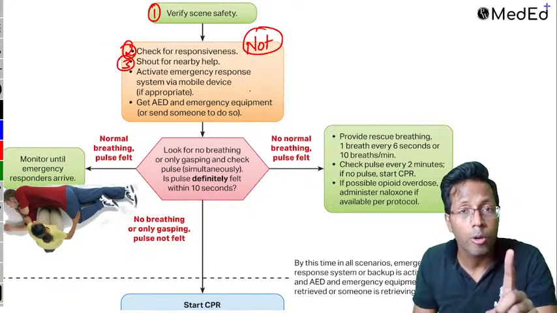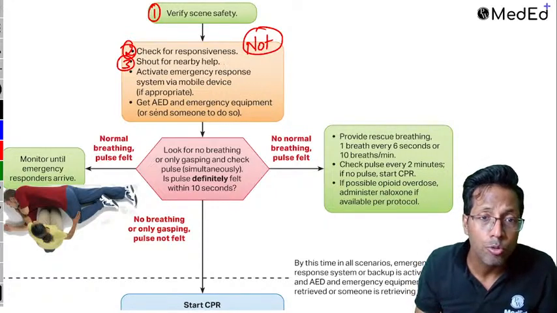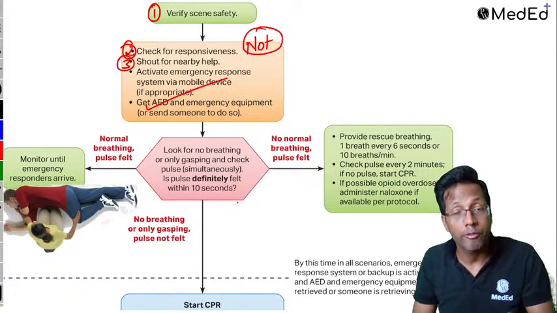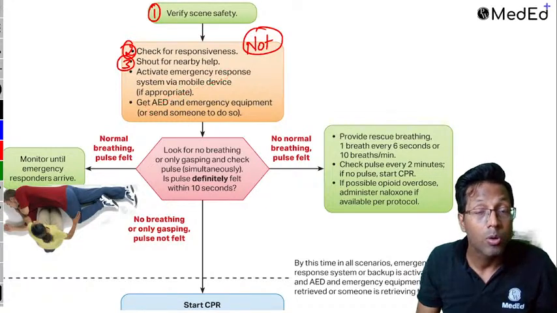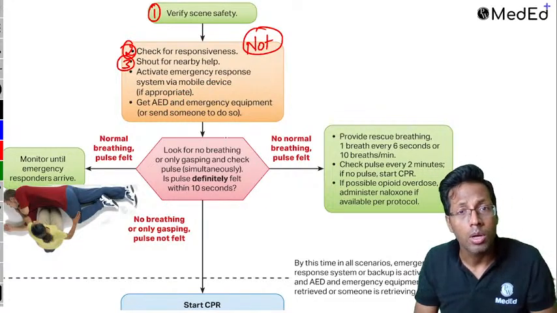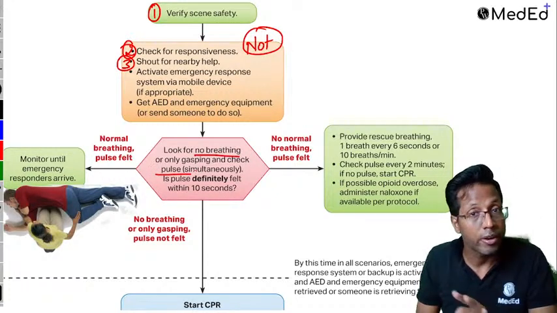Till now, we have not checked for pulse and breath. Scene safety, check response, call for help. You ask for help so that you can get the automated external defibrillator, you can get intubation things, you can get the LMA, right? You can get IV cannula, people will come to help you out. Then you go and check for the breath and pulse. Till now, we did not check it.